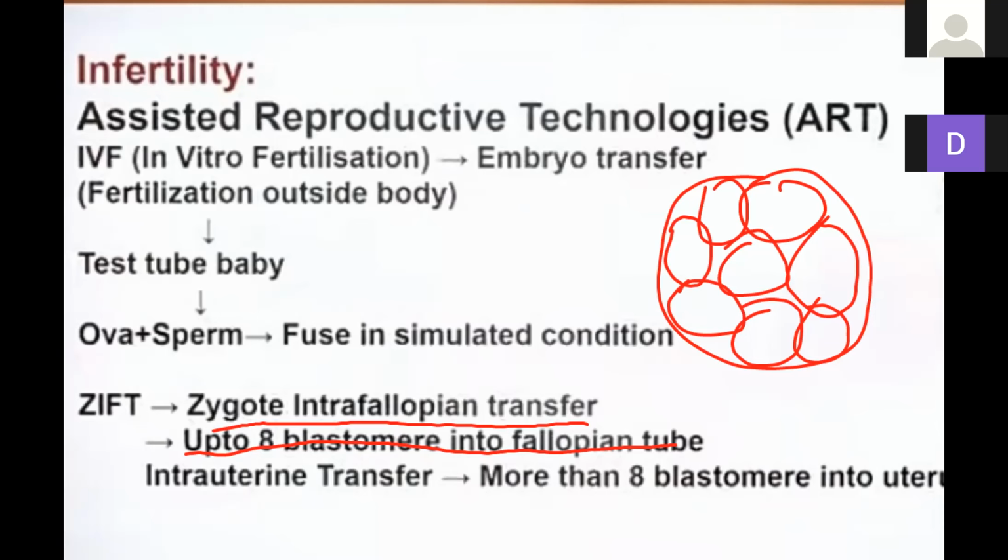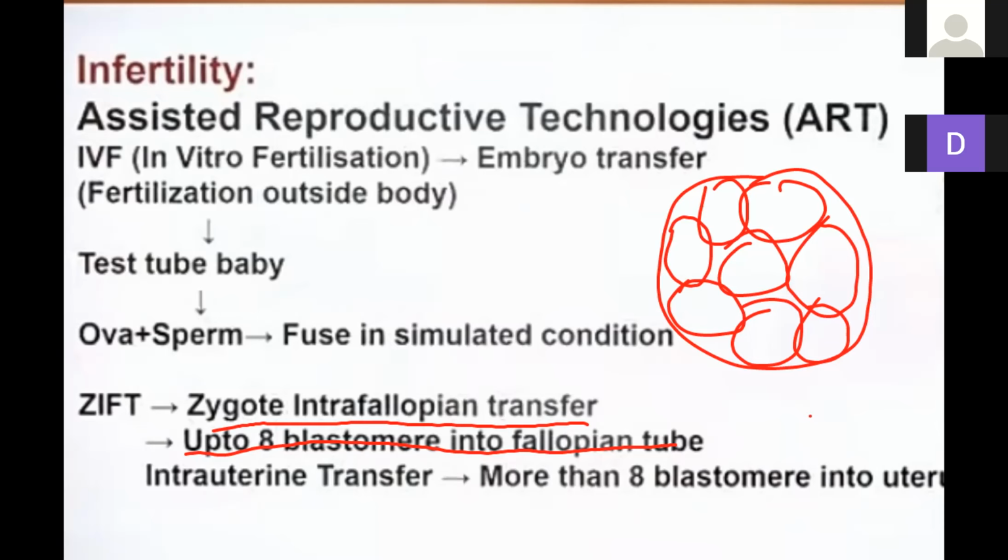When it goes beyond the 8-cell stage, the blastomere is situated inside the uterus. This blastomere of more than 8 cells is directly placed into the uterus, and it is known as intrauterine transfer, because here the transplantation takes place inside the uterus.